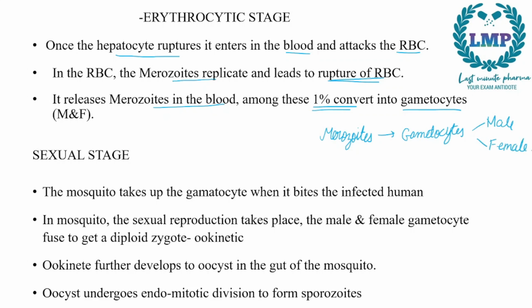Now what happens next is the sexual stage. Now this was the erythrocytic stage. Next we have the sexual stage. In the sexual stage, the mosquito takes up the gametocyte when it bites the infected human. So again these gametocytes will go to the mosquito.